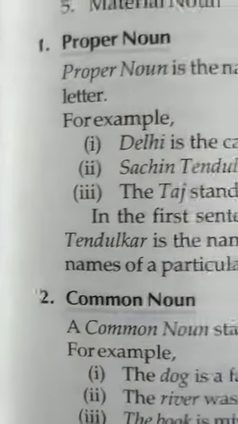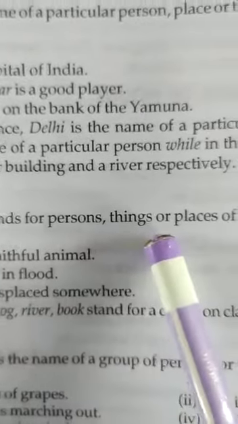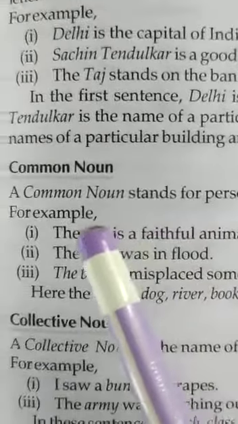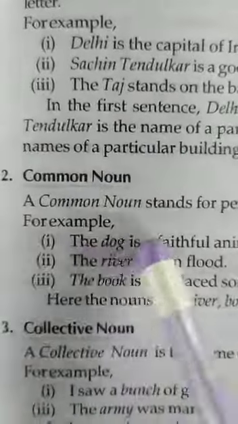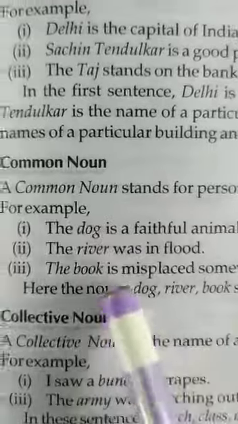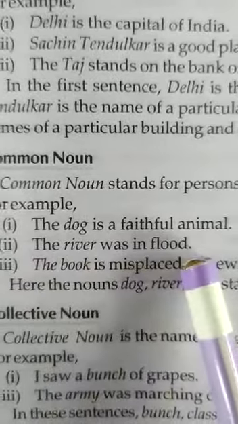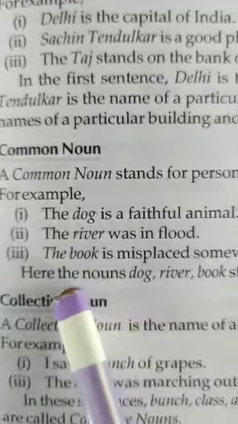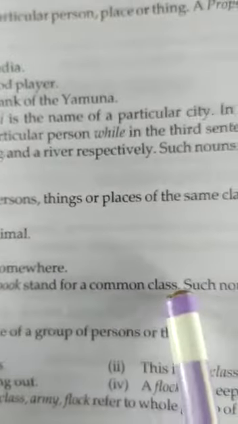Okay. Next, common noun. A common noun stands for persons, things or places of the same class. It means the word which belongs to the same class is called a common noun. For example, the dog is a faithful animal. The river was in flood. Third, the book is misplaced somewhere. Here the nouns dog, river, book stand for a common class. Such nouns are called common nouns.